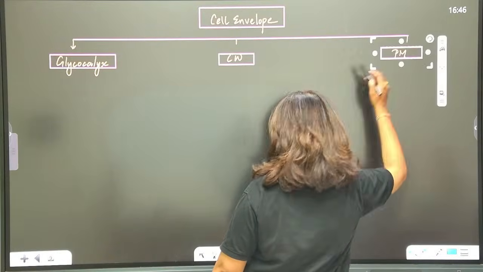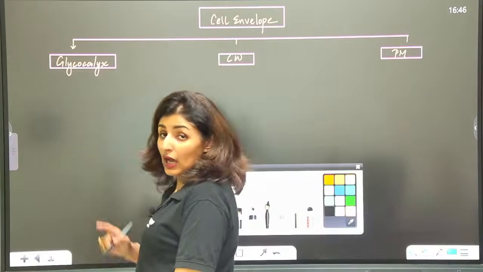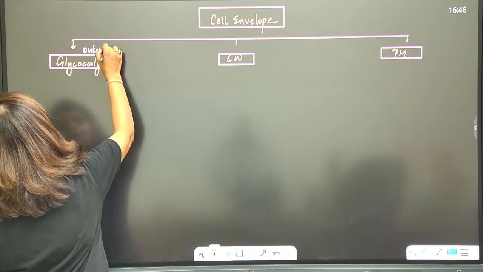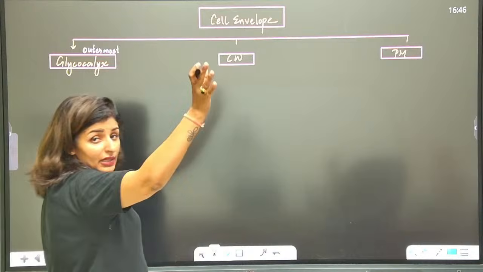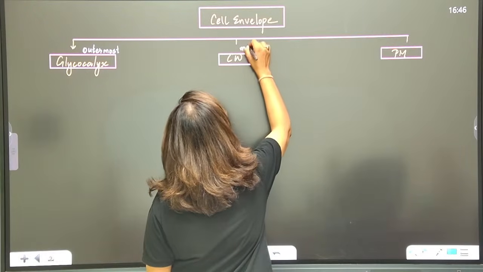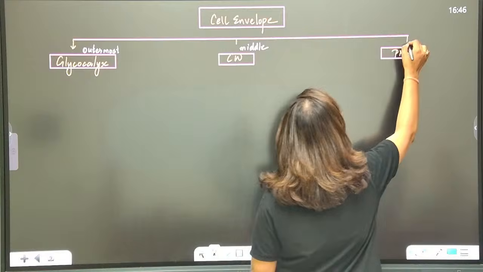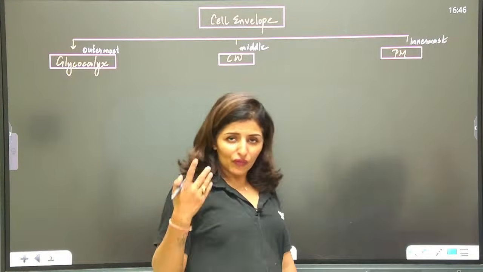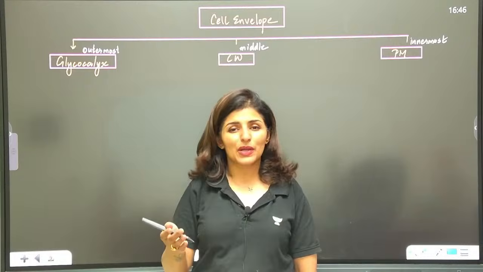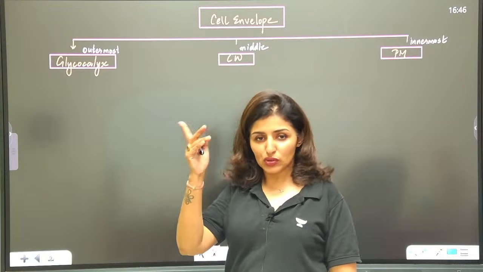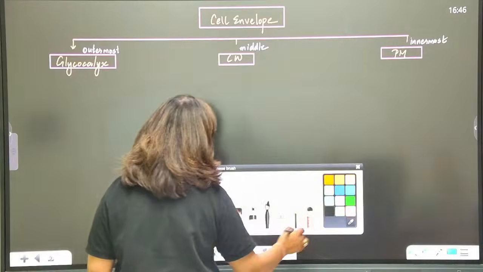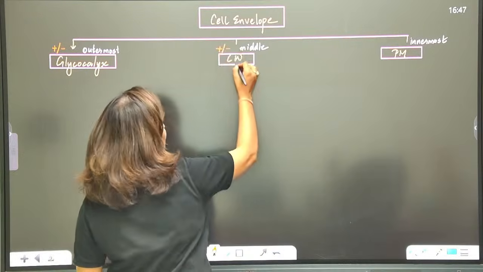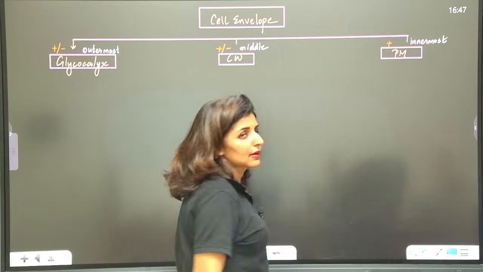So you must write these points: the sequence, outside to inside. If all three are present, then this is the outermost, this is in the middle, and this is the innermost. Is that clear? Obviously, if glycocalyx is not present, then the cell wall will become the outermost layer. So just use your brains. As said, the glycocalyx may or may not be present, and the cell wall may or may not be present. The plasma membrane is always present.